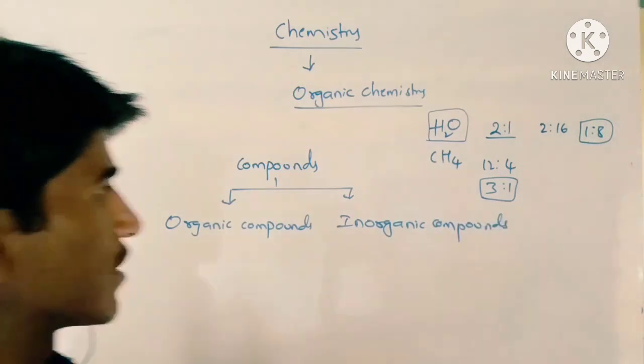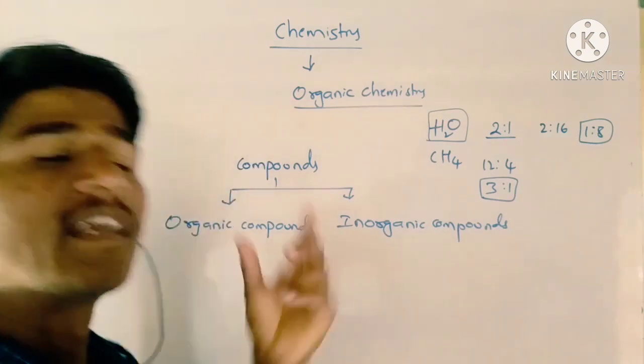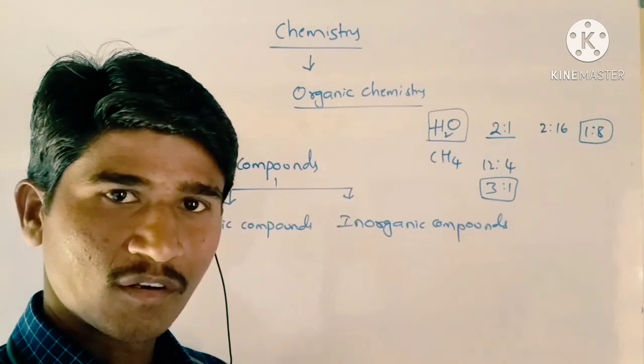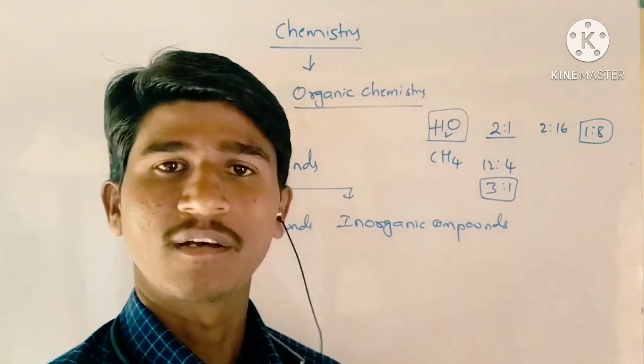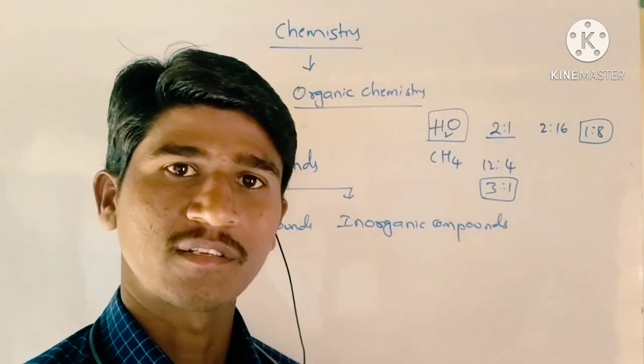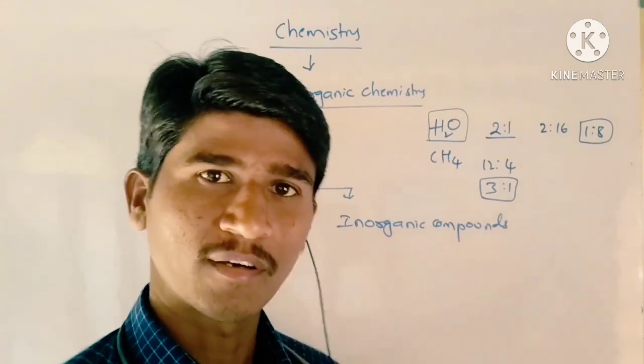Generally, in the name organic itself, we have organ. We know that a number of organs clubbed together give an organism. A human being is an organism which contains a number of organs.